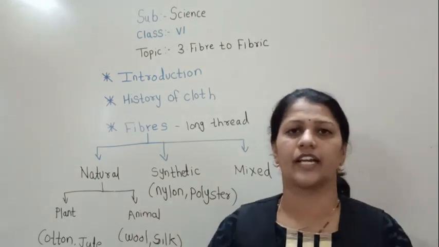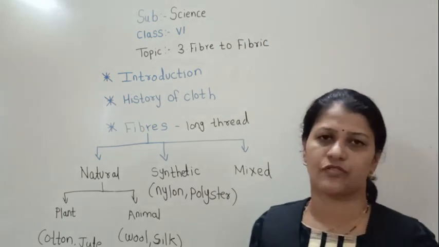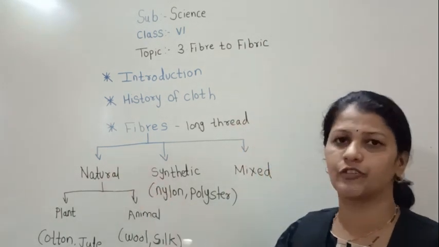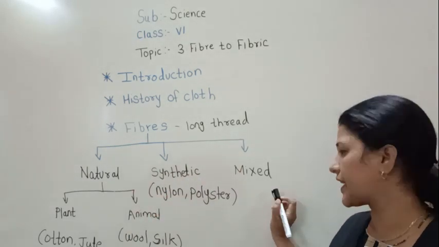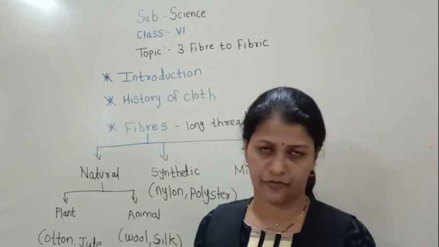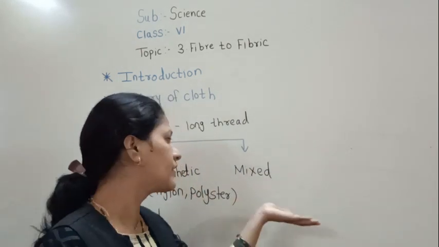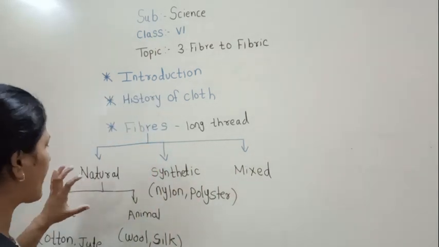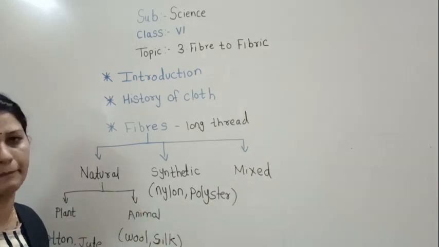Then man started to develop the mixed fiber, meaning by using both of these products, taking the advantages of the two, man started to develop a mixed fiber. For example, terry cotton, terry wool. They started taking the advantages of both and prepared the mixed fiber.